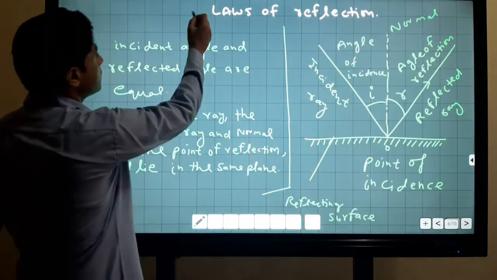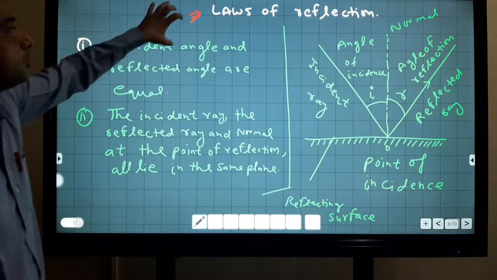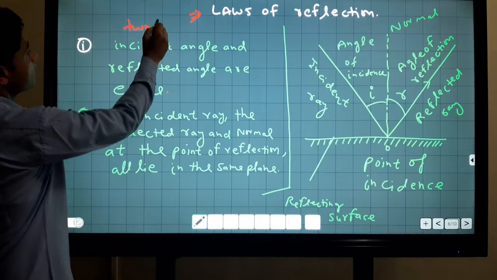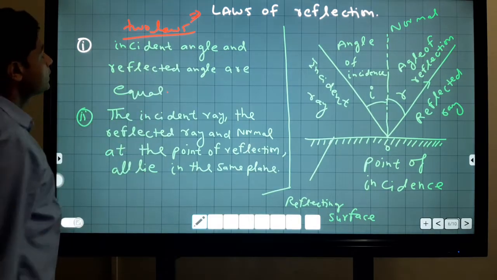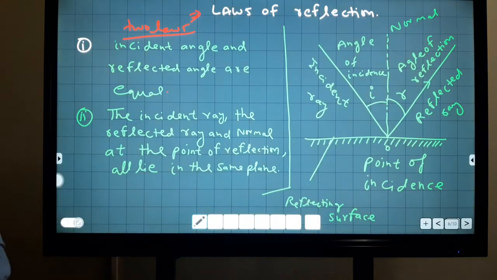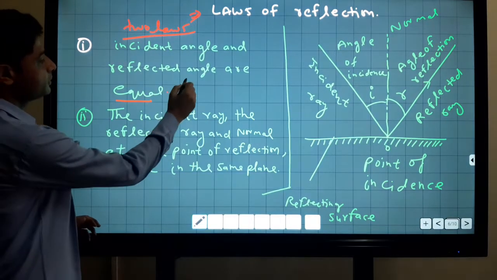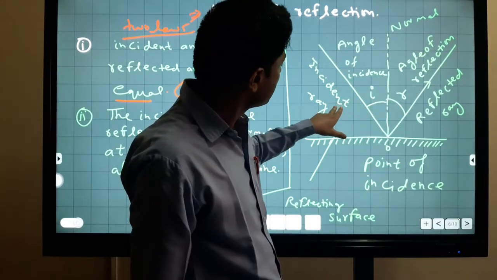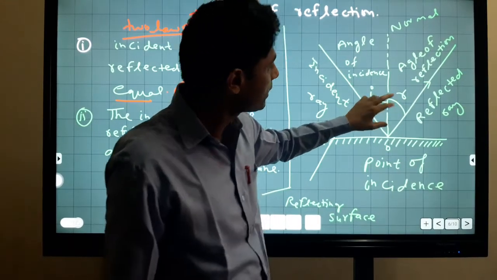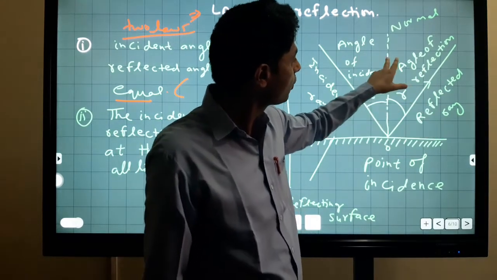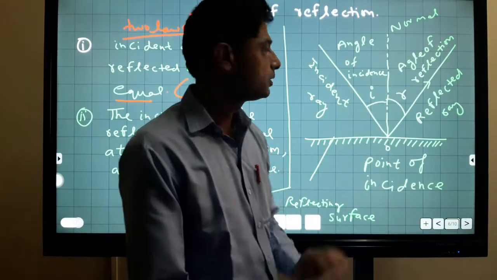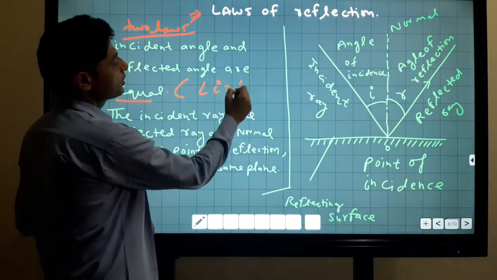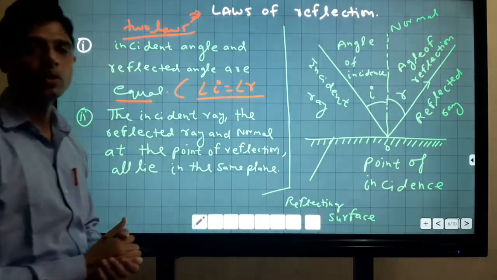Now this is the last topic: laws of reflection. These are the two laws of reflection. First, the incident angle and the reflected angle are equal. The angle between the normal and the incident ray is known as the incident angle, and the angle between the reflected ray and the normal is known as the reflected angle. So according to the first law, angle i equals angle r. This is the first law of reflection.